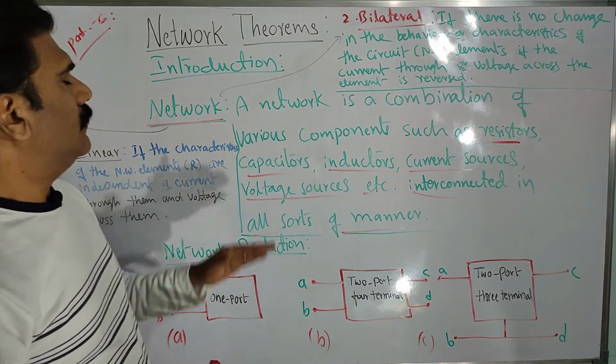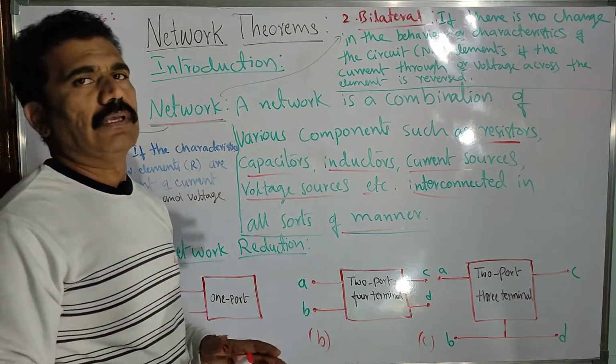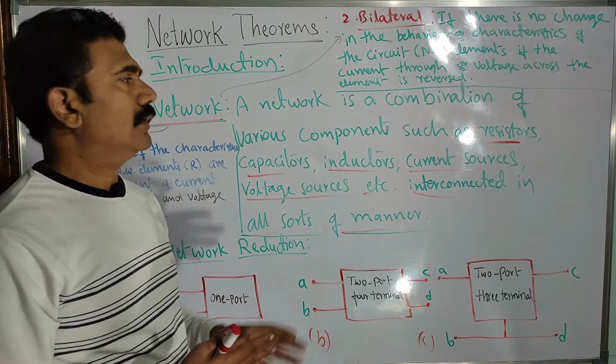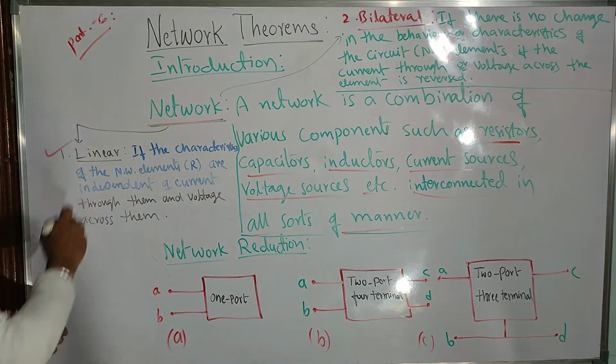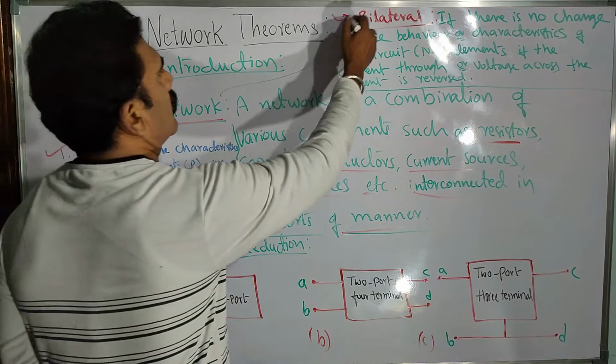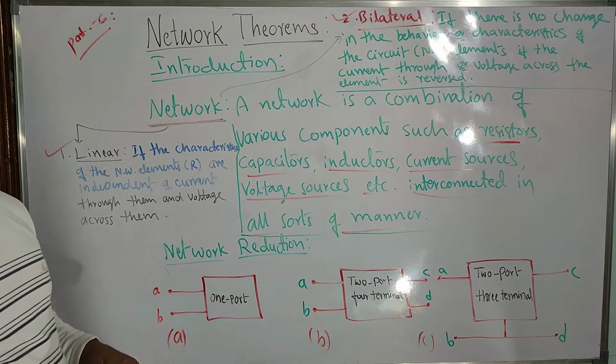Now, this network can be considered depending upon the behavior also. Depending on the behavior of the network, we can have two types of networks: either a linear network or a bilateral network. You can just note this down. So what do you mean by a linear network?